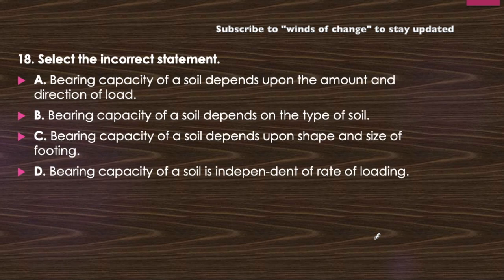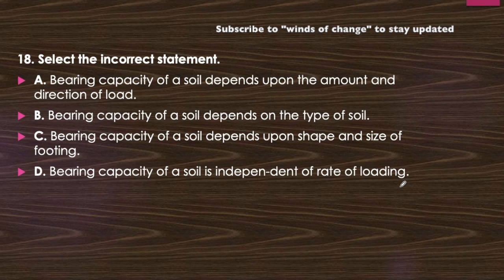So next question, select the incorrect statement. Bearing capacity of a soil depends upon the amount and direction of the load. Is it so? Just think about it. Bearing capacity of the soil depends on the type of the soil. Bearing capacity of a soil depends upon the shape and size of the footing. Bearing capacity of a soil is independent of the rate of loading. Just think about it. Bearing capacity of the soil.